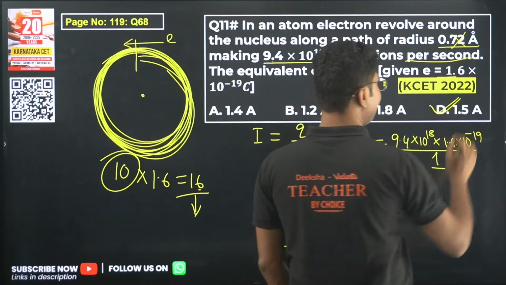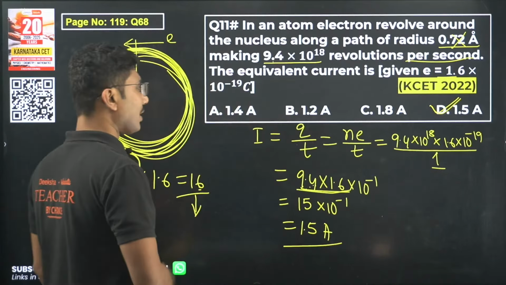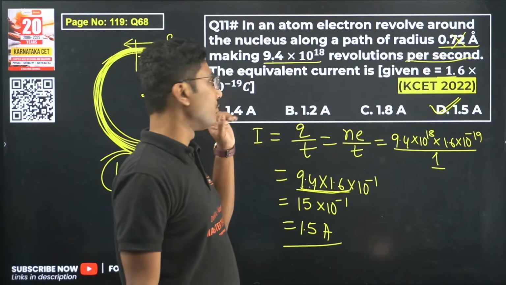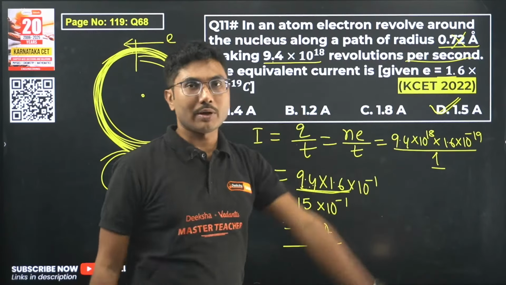So 1.5 ampere is the correct answer. Not 1.8 but 1.5. We will take 1.5. We will not take 1.4. We will not take 1.2. We will only take 1.5.